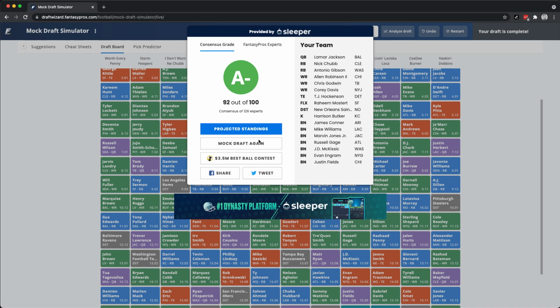Today we're going to take a quick look at the new Draft Wizard Draft Analyzer. As you can see here, I've completed my mock draft simulation. I'm going to click to projected standings here.